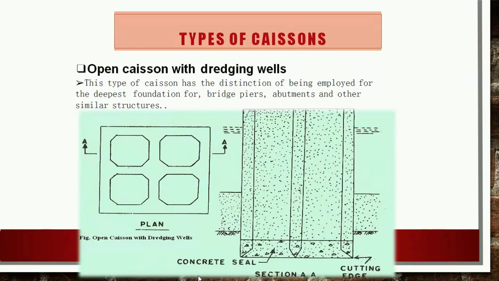So first is the open caisson. This type of caisson is also known as a well. It is open at the top as well as the bottom. It consists of a curb, a cutting edge and a steining. Usually an RCC curb with steel cutting edges is used. Only 1 to 2 meter height is built on the cutting edges before the well is floated to the site. The steining may be masonry or a steel-lined timber outside the masonry. Various shapes of open caissons are used depending upon the size and shape of the piers.